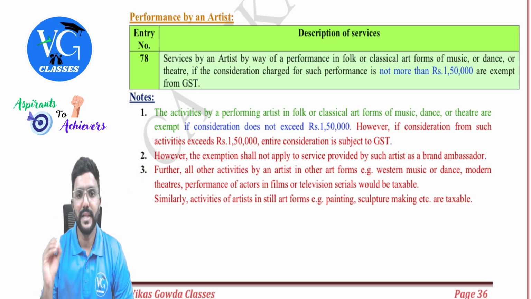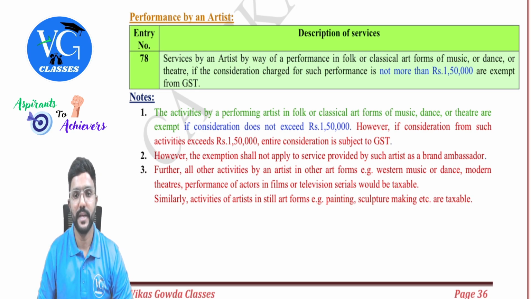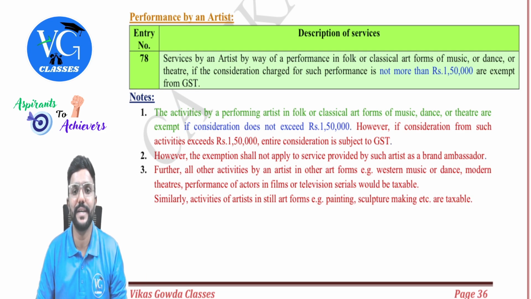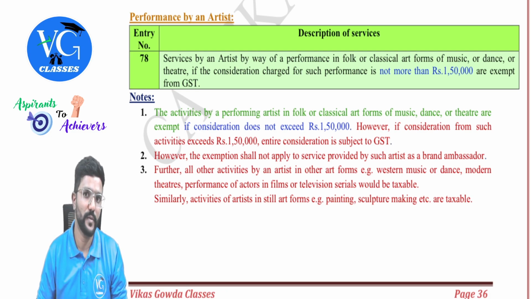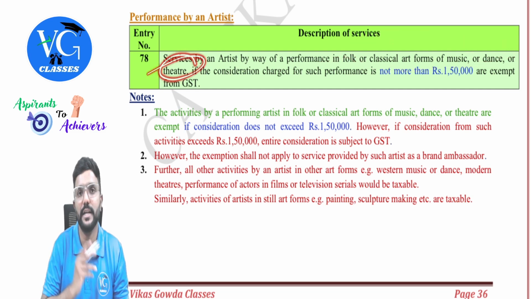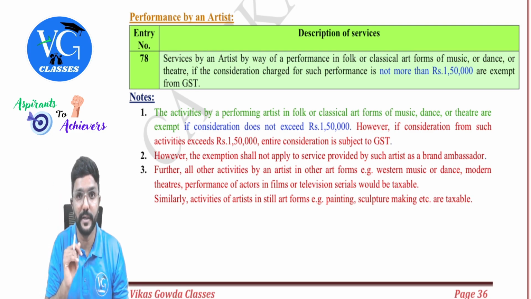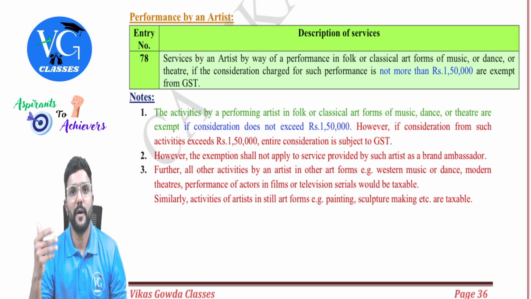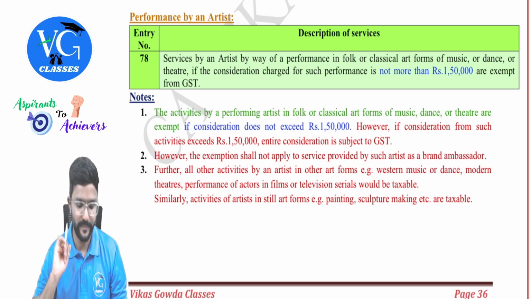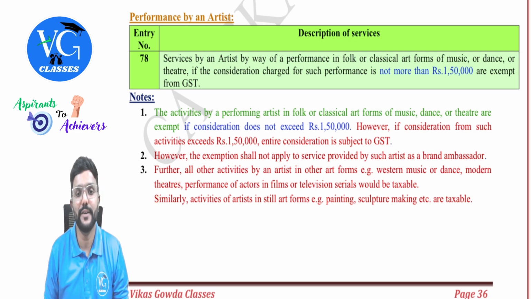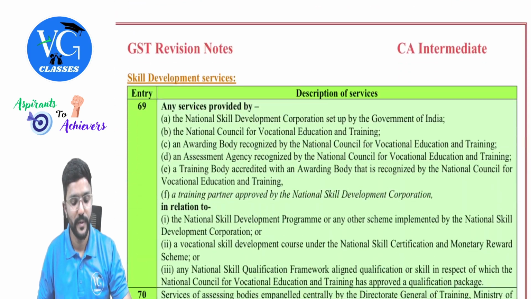Last one. Further, all other activities by an artist in other art forms, for example, Western music or dance, modern theatres, performance of actors in films or television serials would be taxable. Only these forms are exempt, guys, including theatrical performance. Theatrical means not the film theater. That is with respect to any drama or acting, there will be theaters, no? That one. Similarly, activities of artists in still art forms like painting, sculpture making, etc. are taxable under GST.